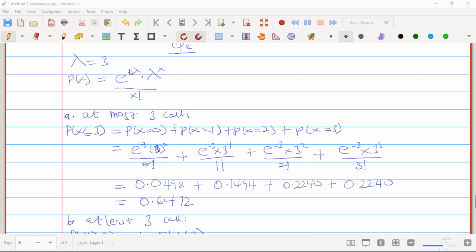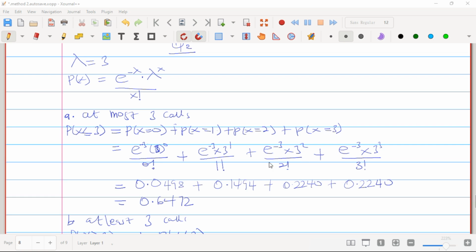So we just have our PMF of this one. Here we are just going to substitute the lambda and the x. First you pick x equal to 0 and do that. Then x equal to 1, x equal to 2, and x equal to 3, and you do that.